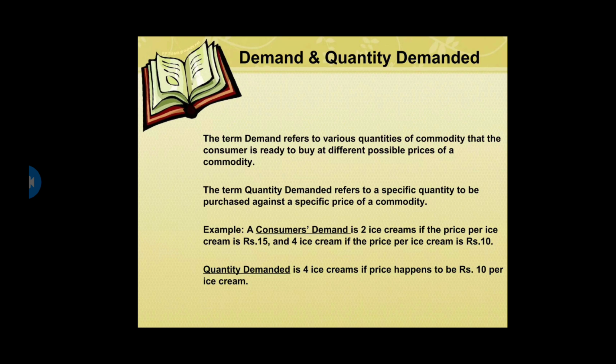Now, there are two terms. The first one is demand, the second one is quantity demanded. They both are different terms. We will discuss this with the help of an example. For example, a customer's demand is 2 ice creams if the price per ice cream is rupees 15, and his demand will increase to 4 ice creams if the price falls to rupees 10. Then it will be considered as the customer's demand.